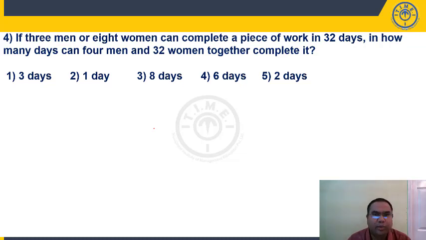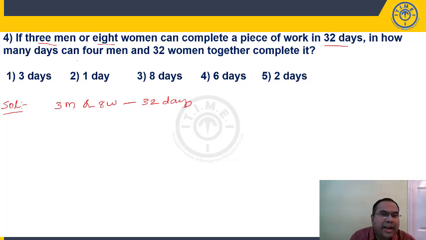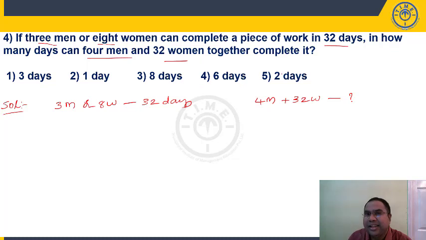If 3 men or 8 women can complete a piece of work in 32 days. This is your actual exam question. This is based on memory. So this question has been asked quite a few times in your bank exams. 3 men or 8 women can complete a work in 32 days. How many days can 4 men and 32 women together complete the work? 4 men plus 32 women, this group will take how many days? This is the question.